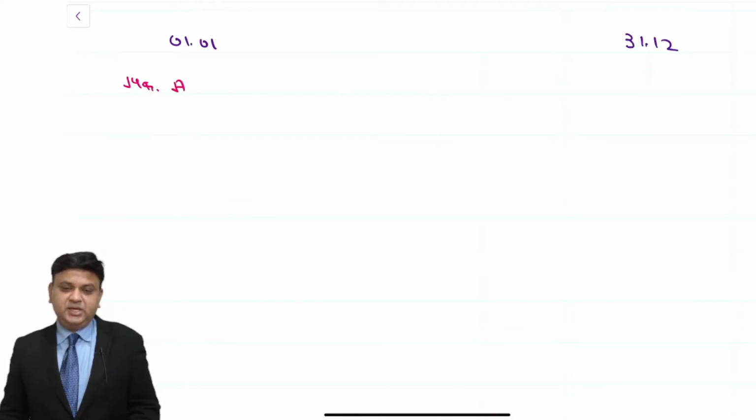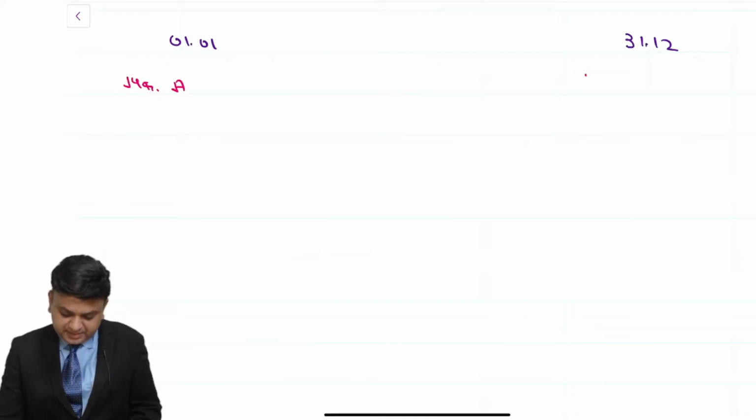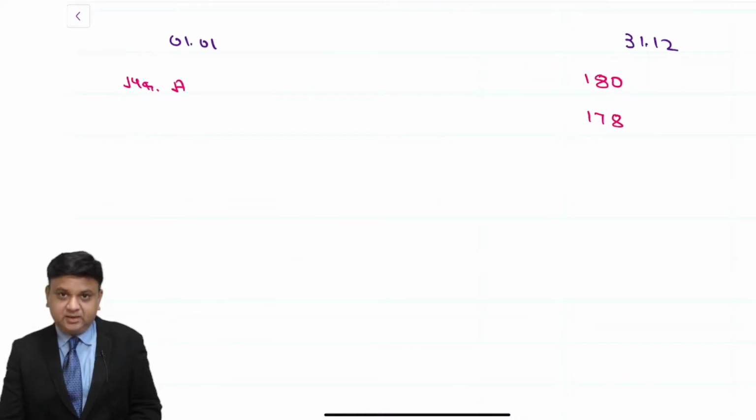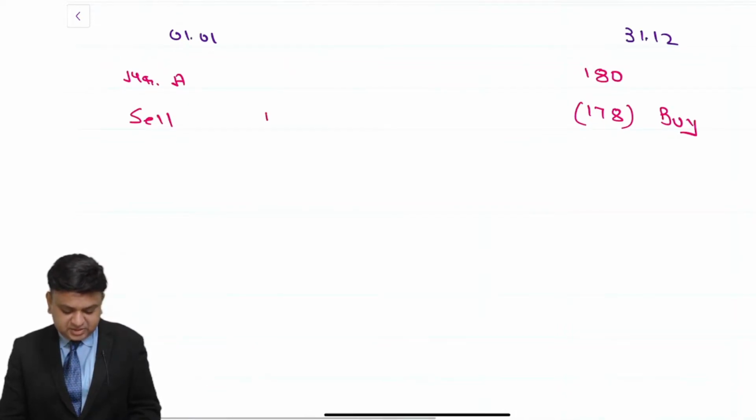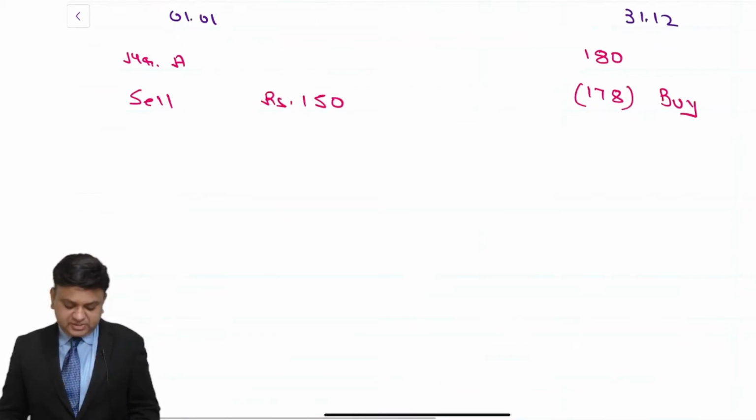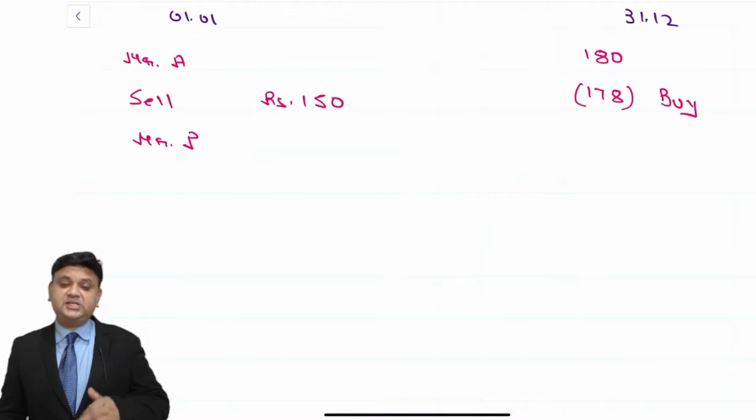What he can observe? He can observe that the price of the underlying asset should be 180, but instead of that it is 178. 178 is lower than 180, so that is the price at which we should buy the underlying asset. Since we are going to buy the underlying asset at 178 at the end of the period, today we have to sell security. When you sell security, you will receive rupees 150. Let us assume that you sell security to someone called Mr. P.